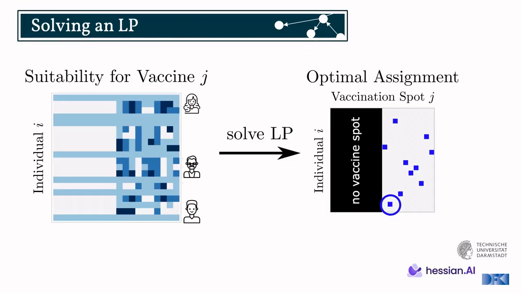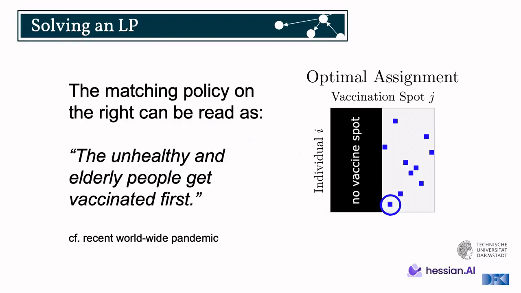And we see now on the right-hand side all the individuals who actually ended up being matched to a vaccine. What this represents is that the unhealthy and elderly people get vaccinated first. Something we also saw, if we compare with the real worldwide pandemic, is that a lot of governments opted for essentially saying that people who are at higher risk should be prioritized first.